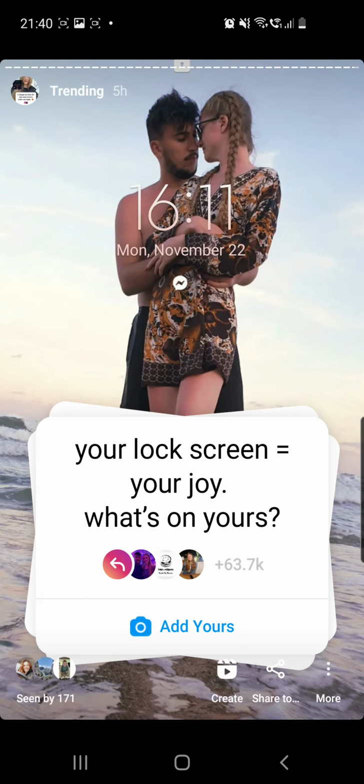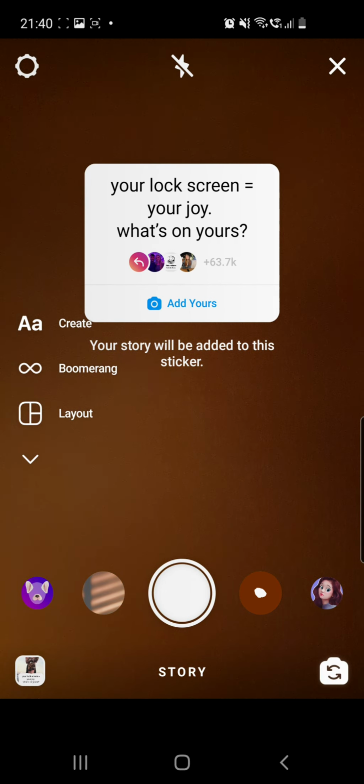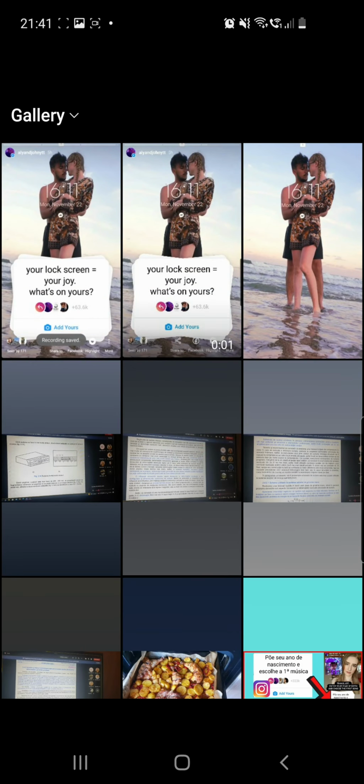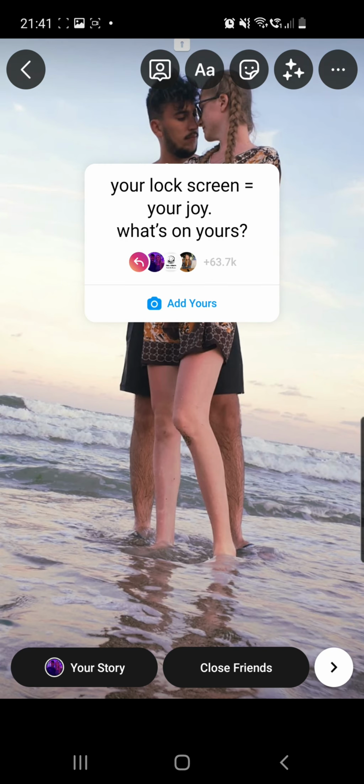Click on the add yours button, and if you are not able to click on the add yours button, then you can go ahead and check the first pinned comment where I already put a link to a video which shows you what to do if you are not able to click on the add yours button. So yeah, from here you can go to your upload and choose the photo with your screenshot,